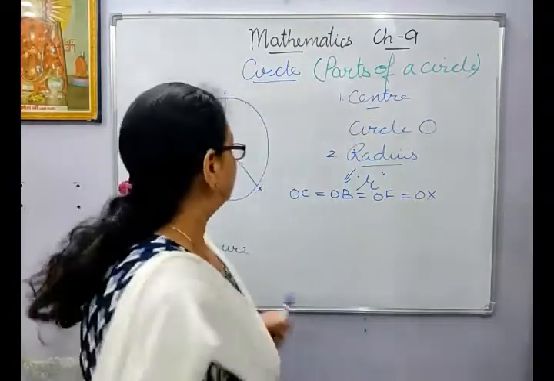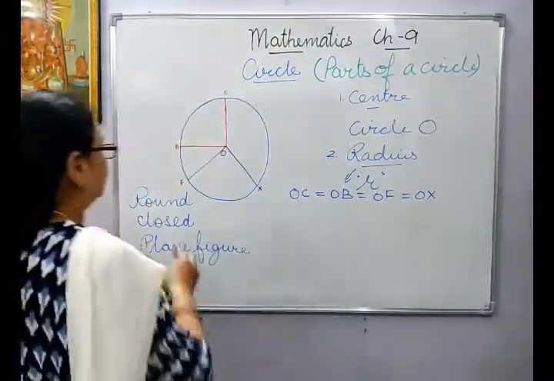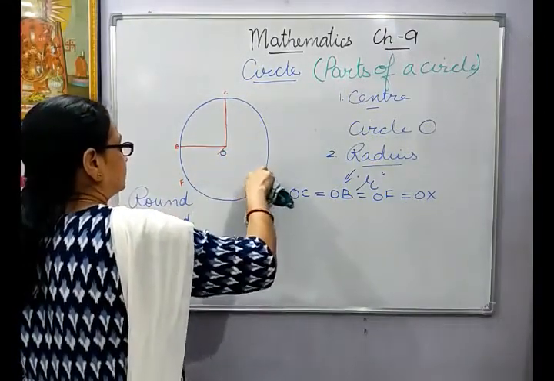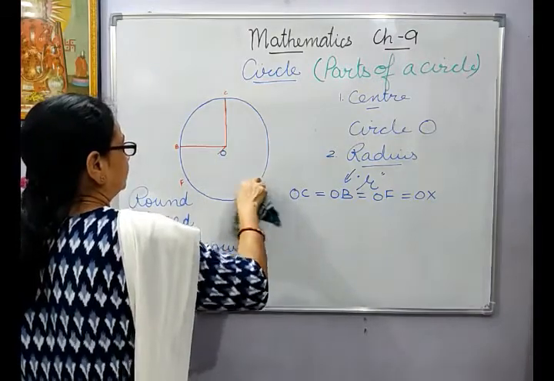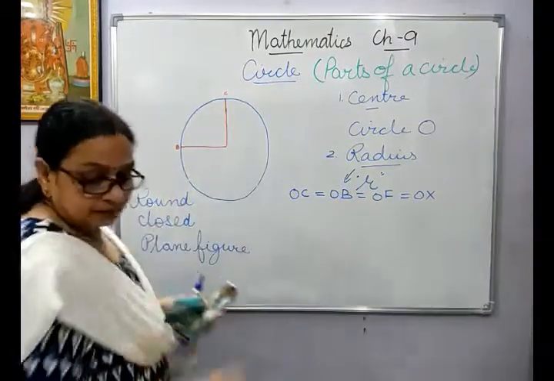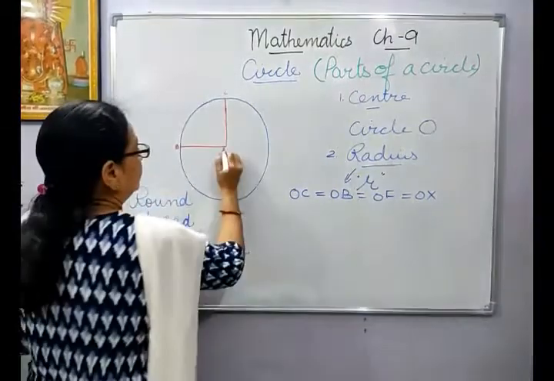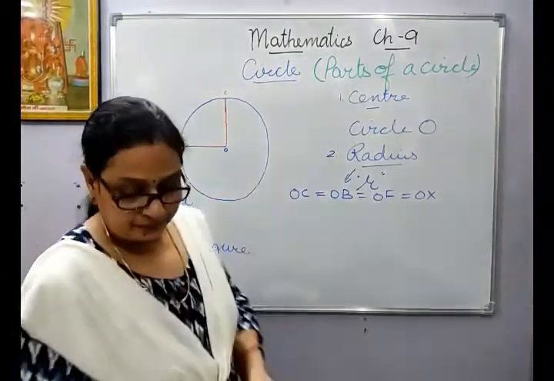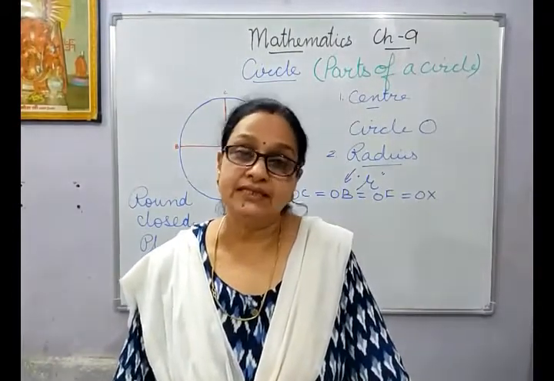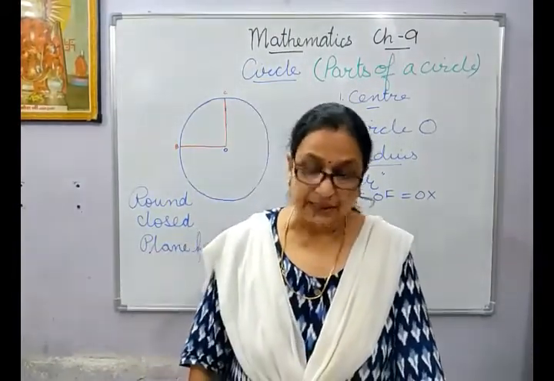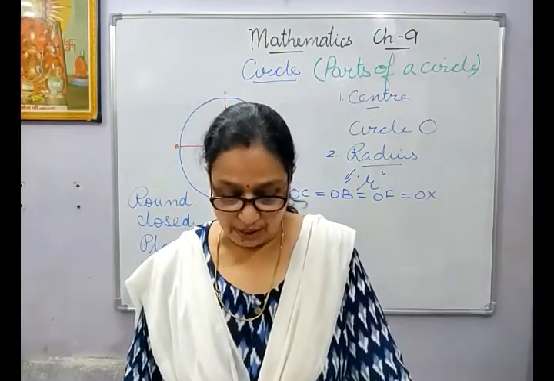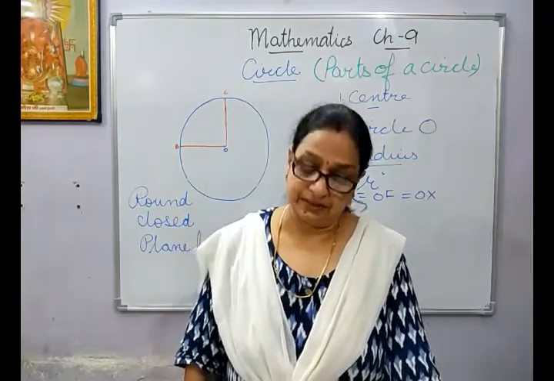Then we come on to the diameter. Now, see diameter. The line segment passing through the center of the circle connecting any 2 points on the circle is called the diameter of the circle.